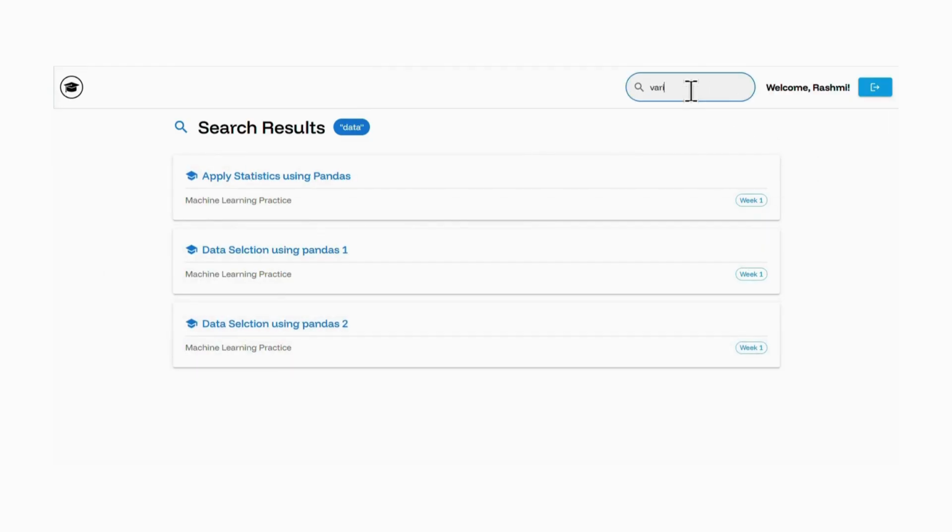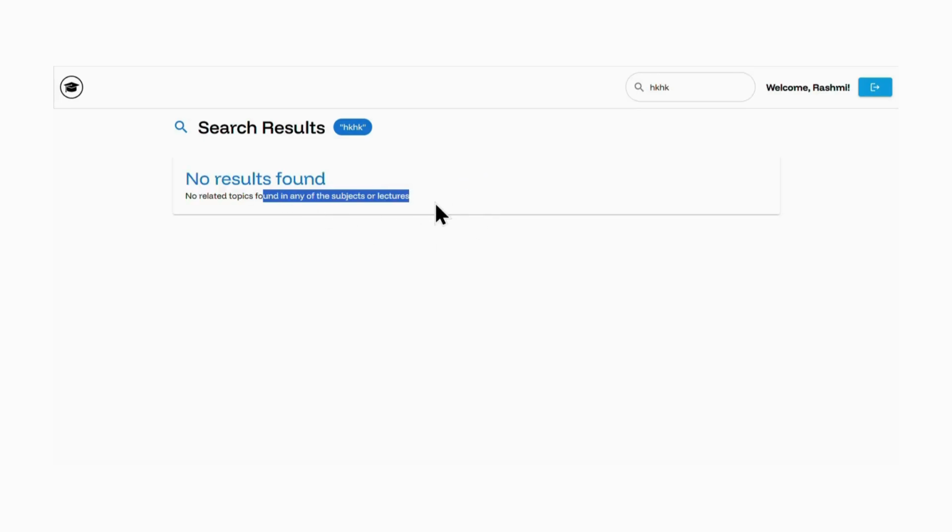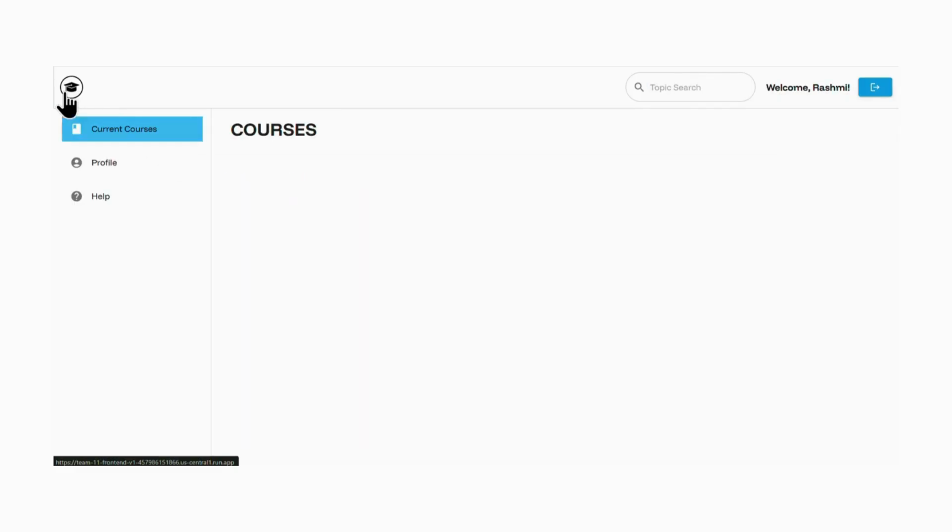I can also search for variable, and then it's going to generate the response for me. If I search for anything randomly, it's just going to say no result found in any of the subjects or lectures. So that is a very specific type of topic search.